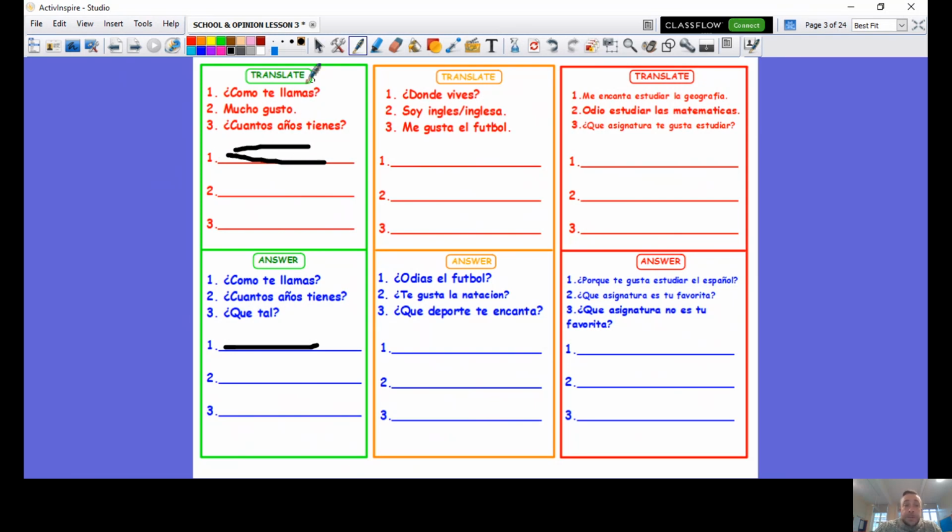So on a piece of paper here, you would write 1, 2, 3 and translate 1, 2, 3. Then you would write 1, 2, 3 and answer 1, 2, 3. If you print this off, you will obviously write your answers on the lines. This is a 10-minute task. So the best thing you can do now is pause your video, either write on a piece of paper or write on the worksheet if you have printed it off. Pause your video now for 10 minutes.